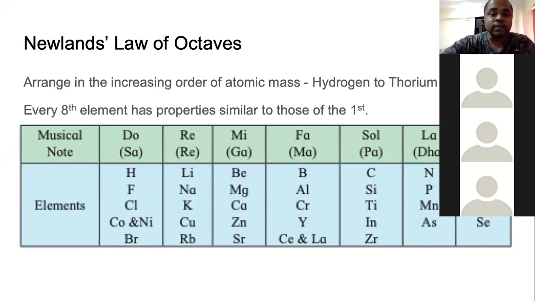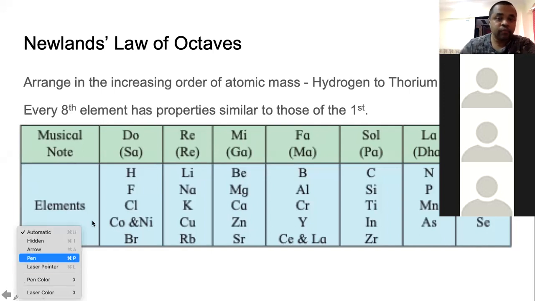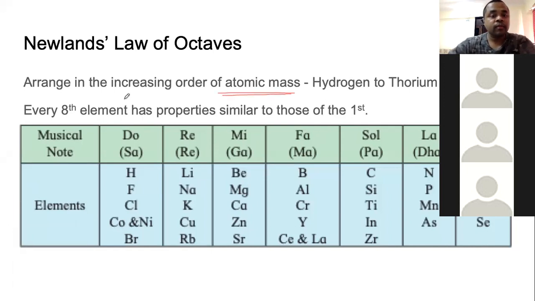He also started with the concept of atomic mass. He also arranged all the known elements in the increasing order of their atomic mass. The lightest element known at that time was hydrogen, and the heaviest element known at that time was thorium.